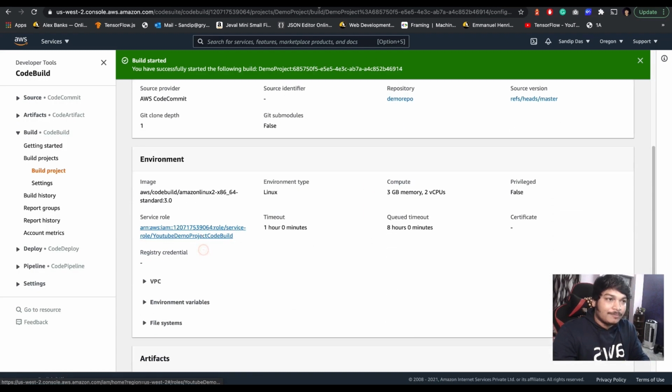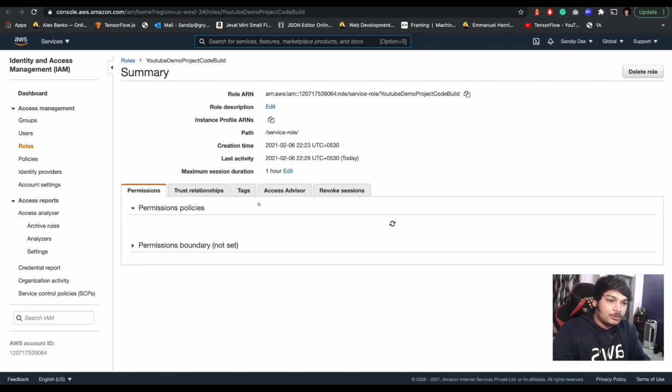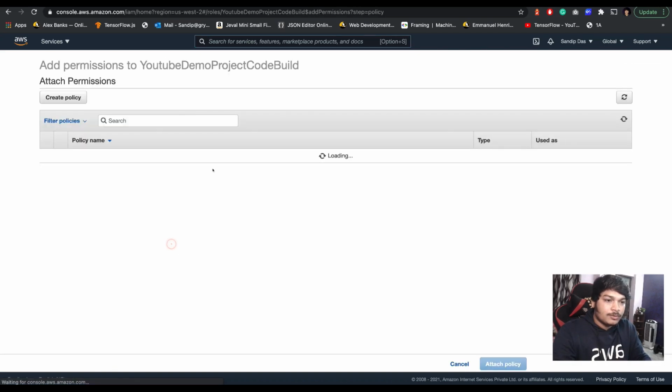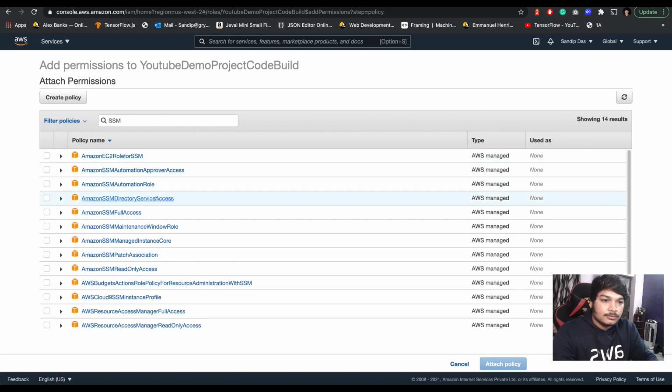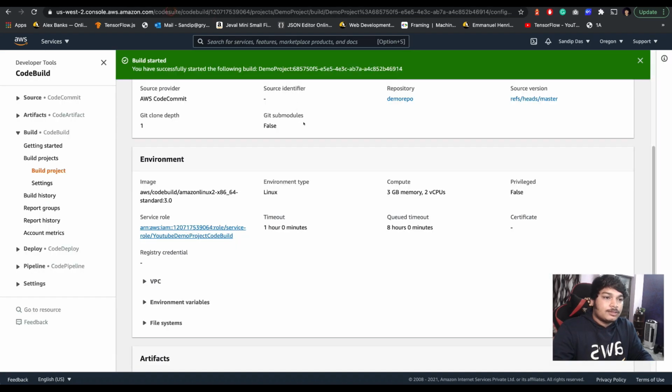There you will get the project role, build role, service role, and there you have to give the permissions. So SSM, let's see. Let's say SSM full access. Now I'm giving full access for demo, but for a real use case we give just whatever is actually needed. Okay, let's run the build again.